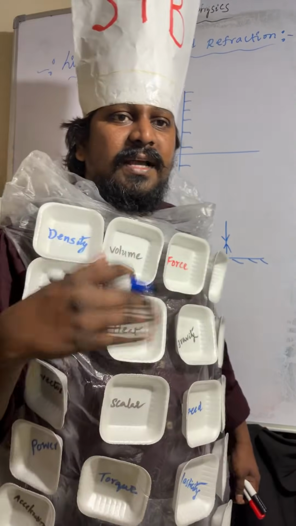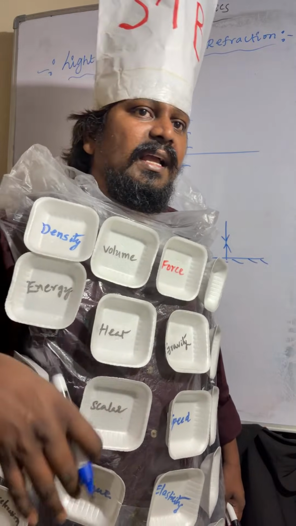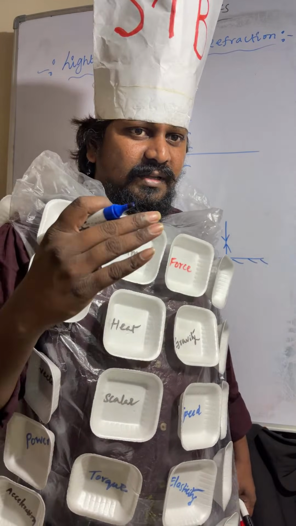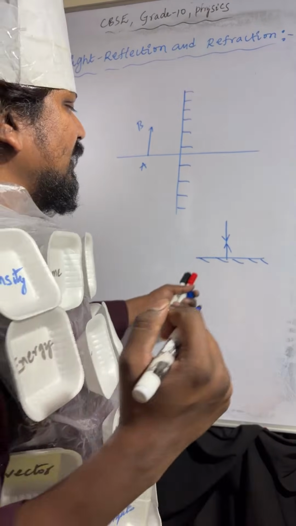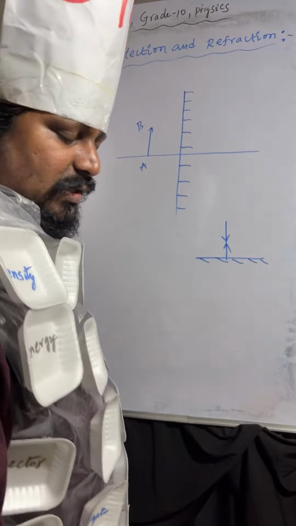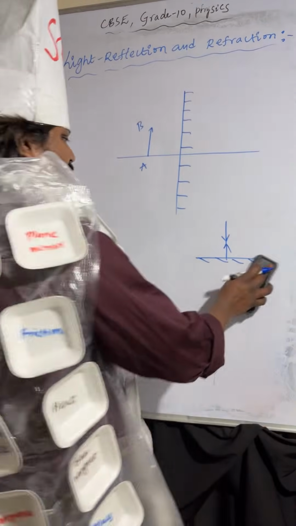When a light ray is incident along the normal line, it reflects back into the same path. It retains its original path and moves in the same direction. So that's why I'm taking this one. Here you can also check.